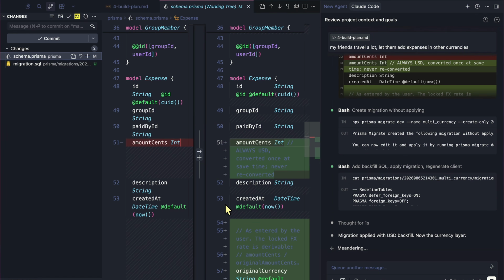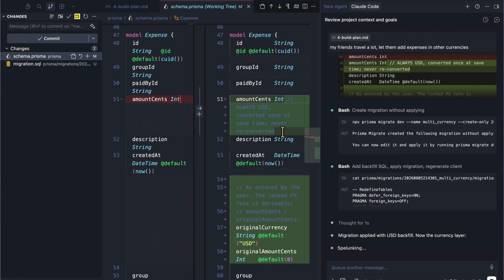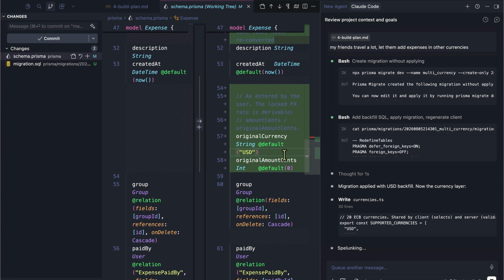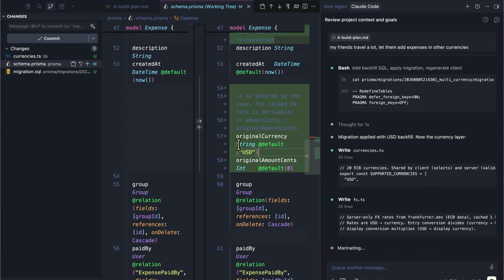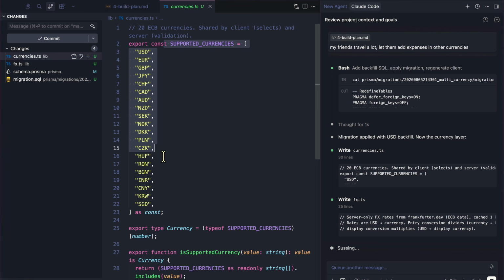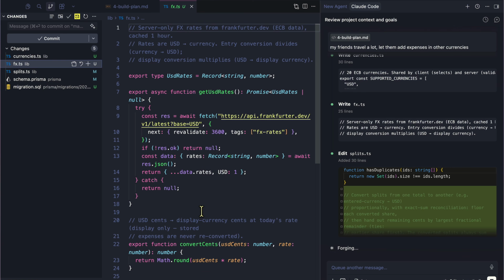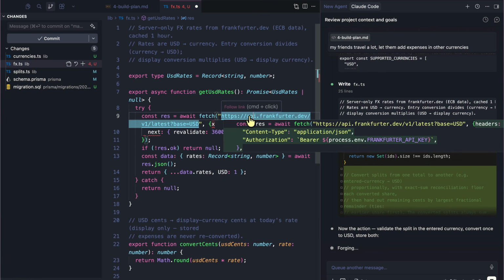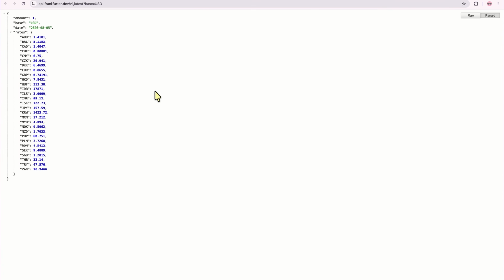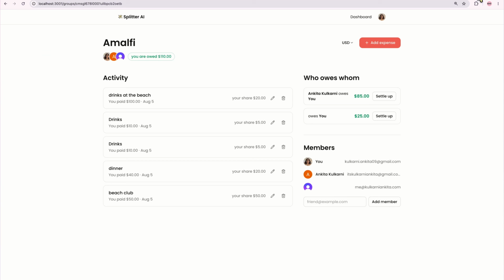So you can already see amount sent, always USD, converted at once, original currency is USD, but it updates to other currencies too. So we have currencies, which has all these different currencies. We have get USD rates, and it's using this specific API to get the currency rate. So it's literally just saying, okay, what is the currency rate in USD?